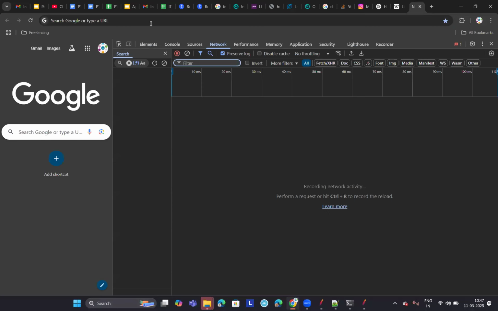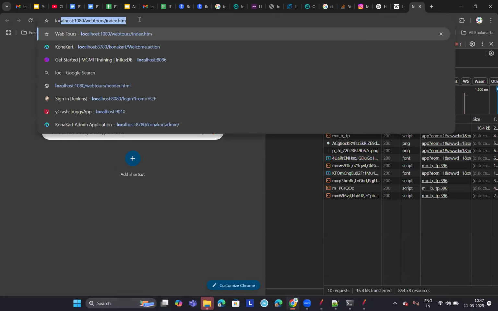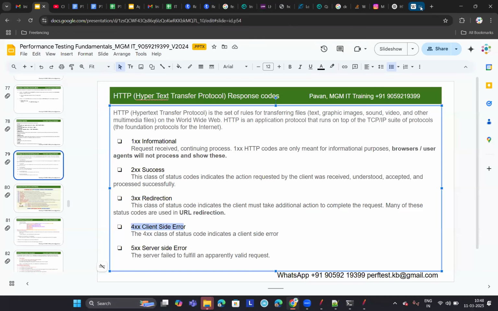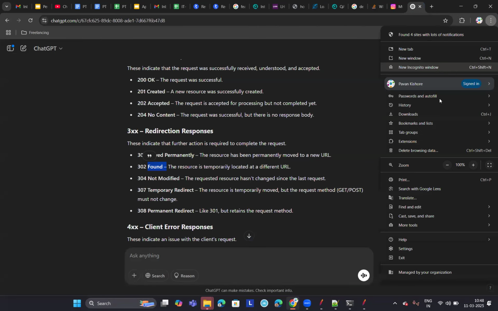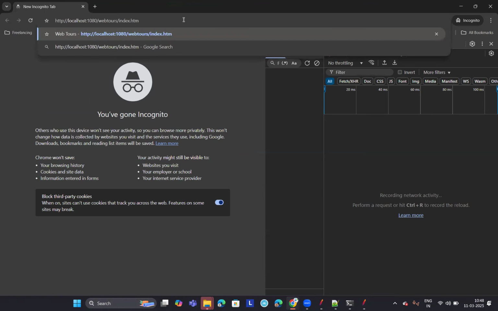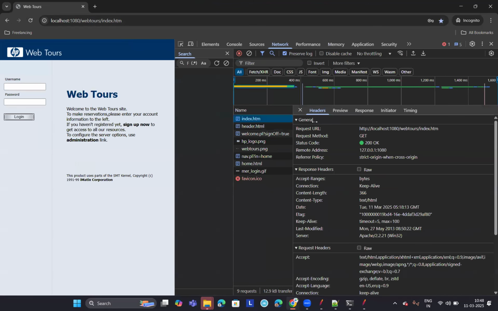If we enter a correct URL, we'll get a response like this. You'll get a 200 OK. This is the correct URL, localhost 1080 webtools index.html. I'm getting some unwanted requests, so let me go to a private browser. Now observe here. This is the actual URL. I sent a correct request and I got a proper response. The server is able to process the request, and I got a 200.